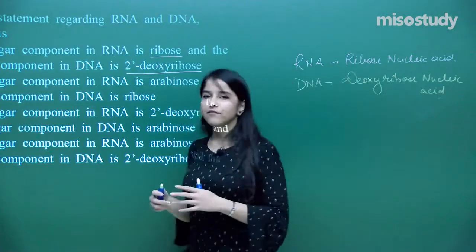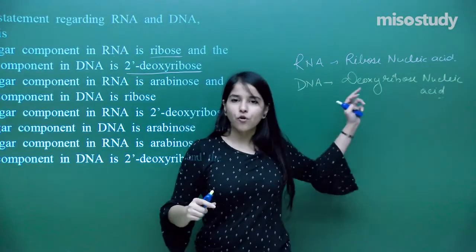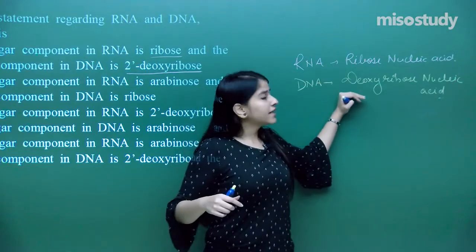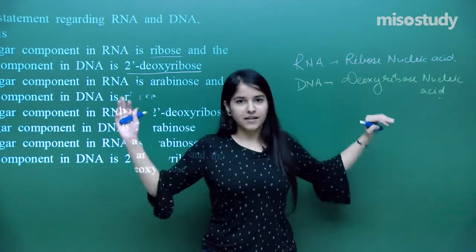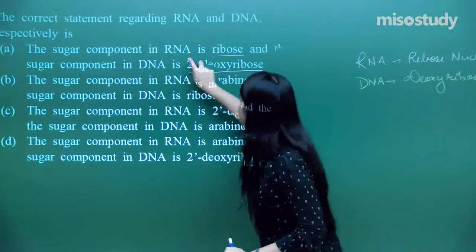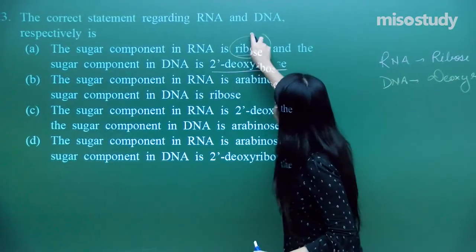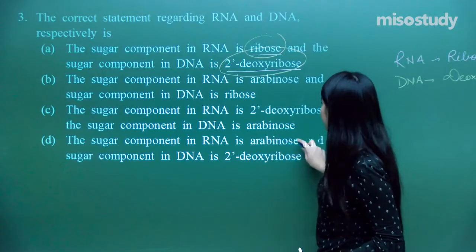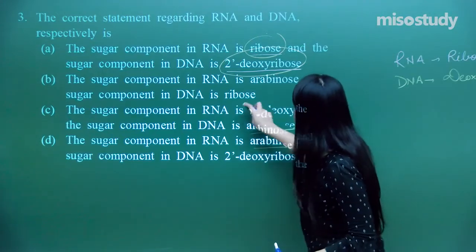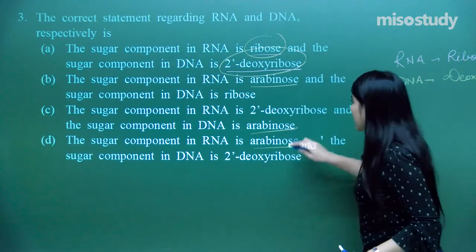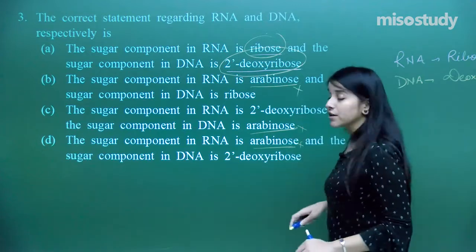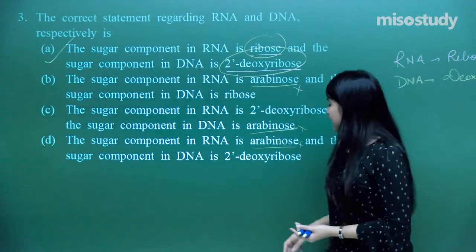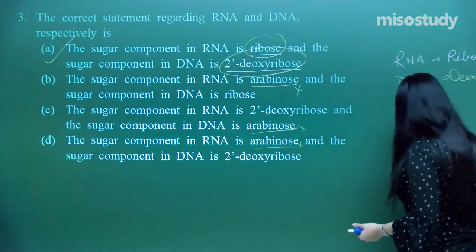So basically what we have got is pentose sugars involved in both of the structures, and just the full forms have cleared our doubts and given up the answer, that is RNA is actually ribose and DNA is 2-deoxyribose. Every other option is containing arabinose, which cannot be the sugar involved over here. So I hope you all have got the right answer here, that is A. So let's just move on to the very next question.